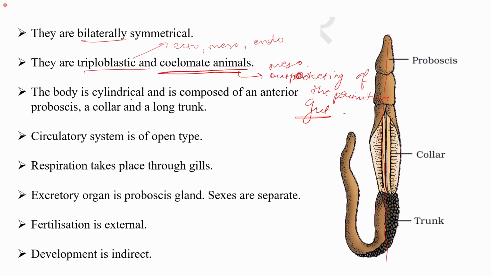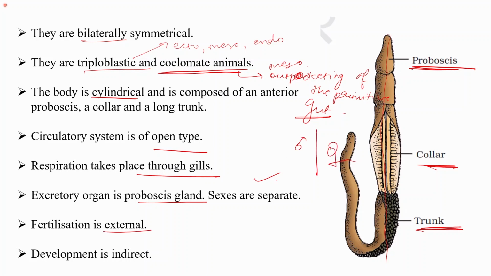The body is cylindrical, as you can see in this figure. It is composed of an anterior part, which is the proboscis. Next part is the collar, and then we have the trunk region. Circulatory system is of open type. Respiration takes place through gills. Excretory organ is the proboscis gland. So in the proboscis, the proboscis glands are present that help in excretion. Sexes are separate, that is, male and female are different.